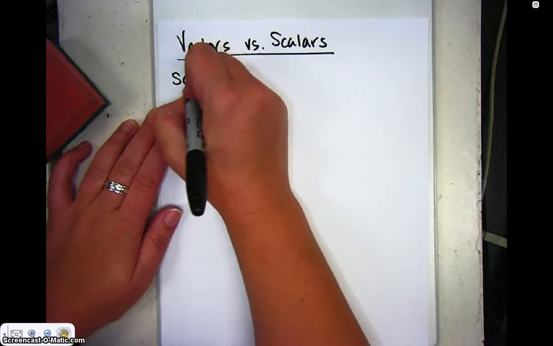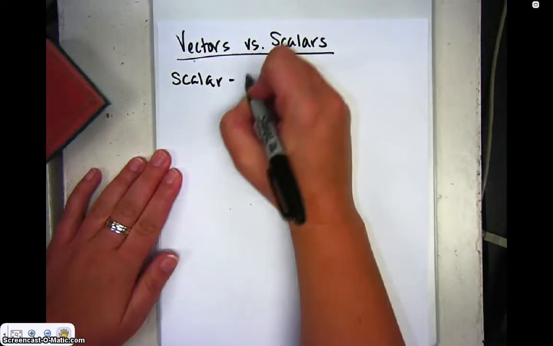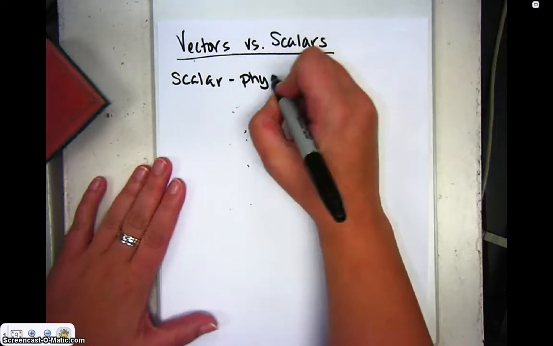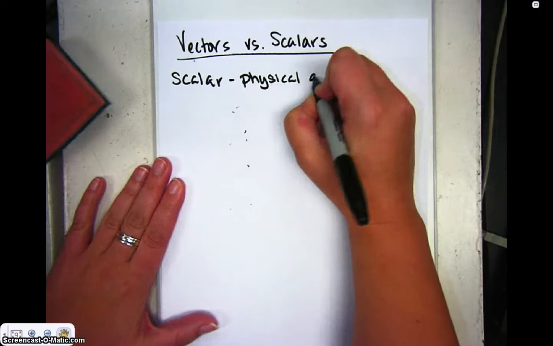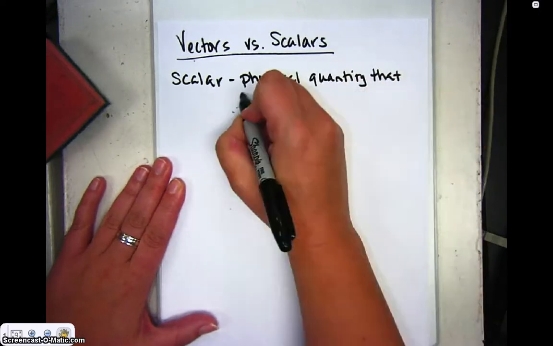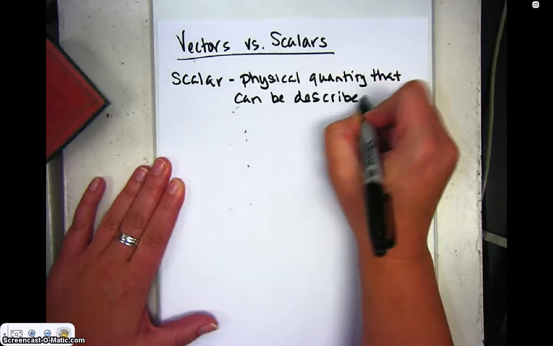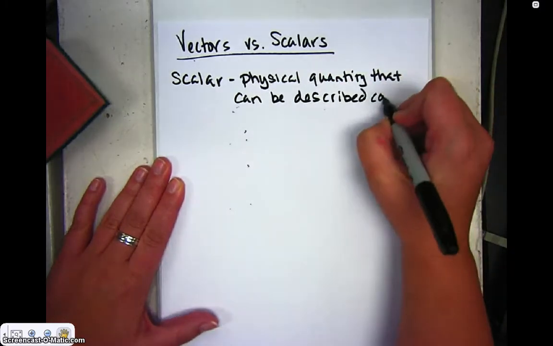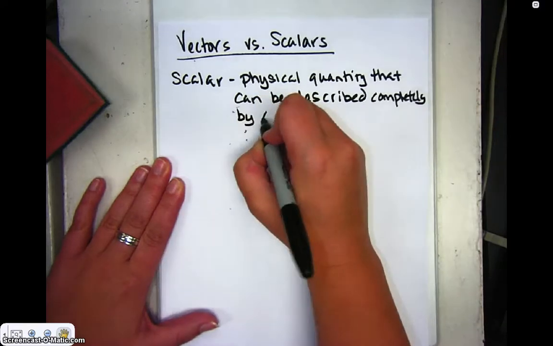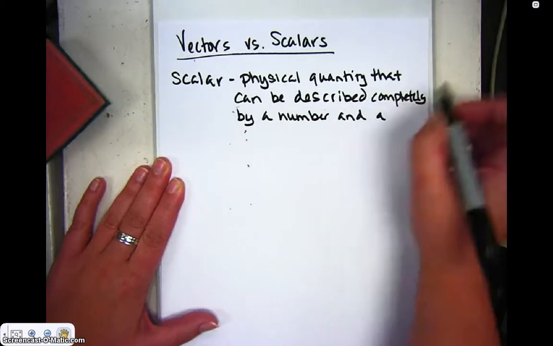The scalar is a physical quantity that can be described completely, which is an important word, by a number and a unit.